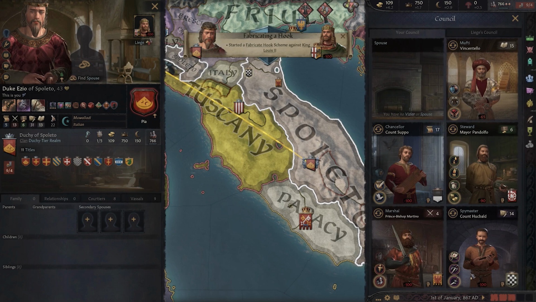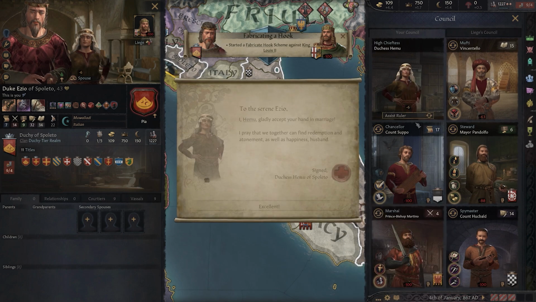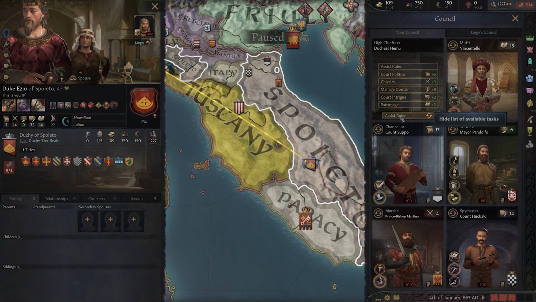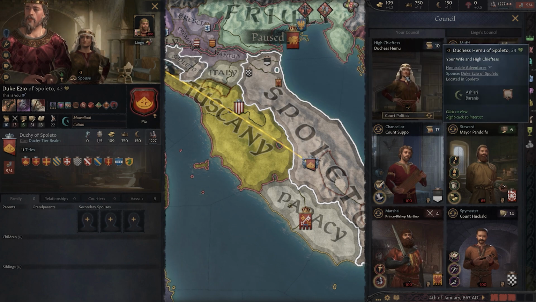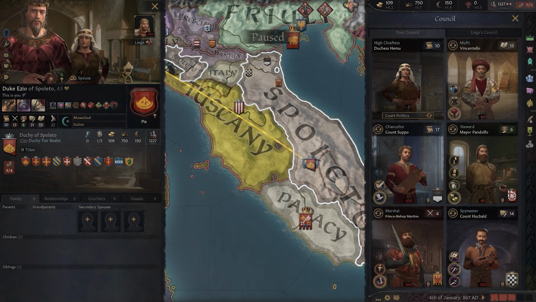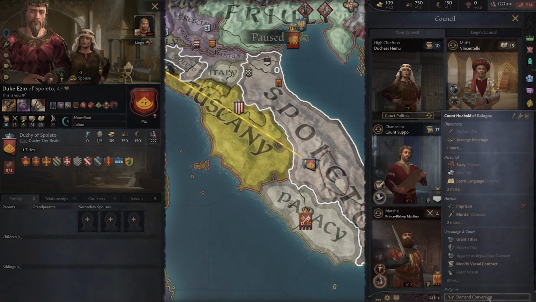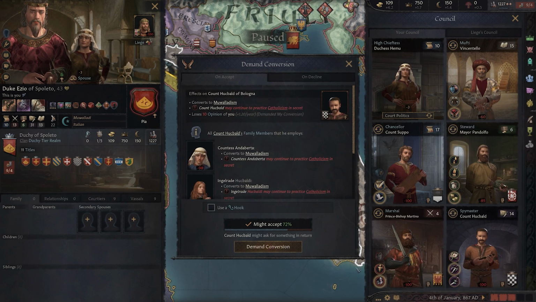I'll get my spy master to help me here, and as soon as my wife joins me, I'll have her start to help me with court politics to focus on my poor diplomacy skills. This will help as I ask my vassals to convert to my faith, increasing the chance of them saying yes.